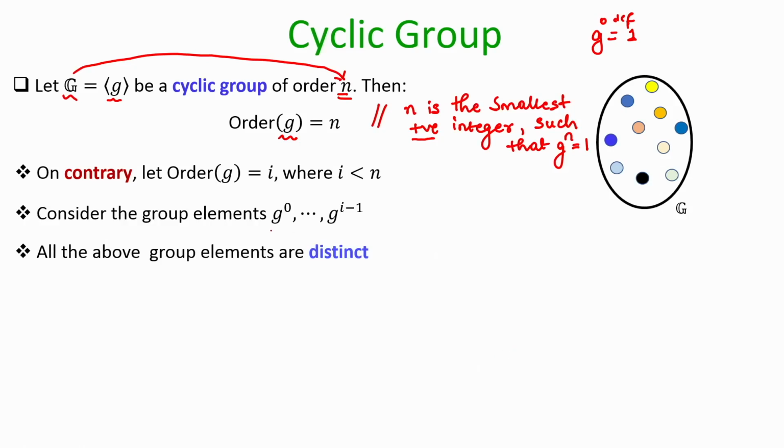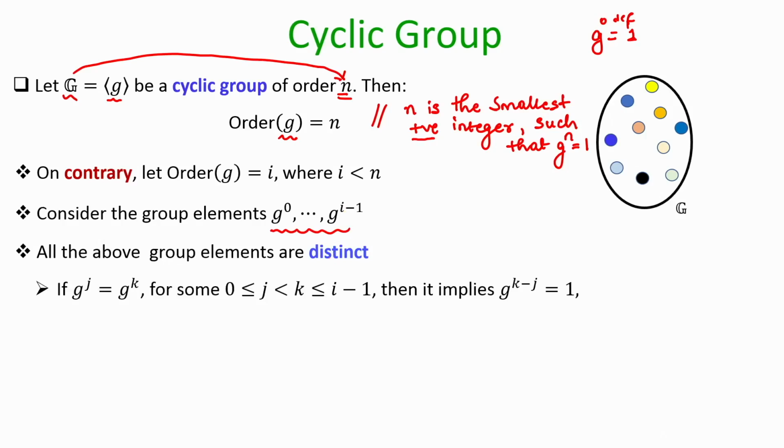Now, what can I say about the elements g to the power 0, g to the power 1, up to g to the power I minus 1? Of course, they are group elements because the closure property is satisfied. But my claim is that all these I elements, why I elements? Because I have taken I different powers of g, are indeed distinct, none of them are repeated. Again, this can be proved by contradiction.